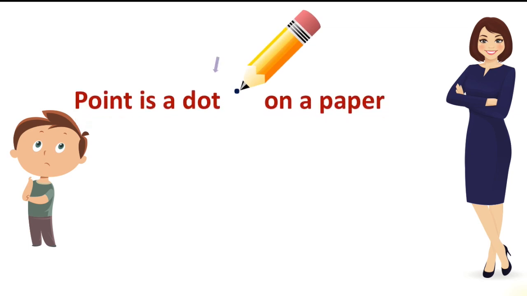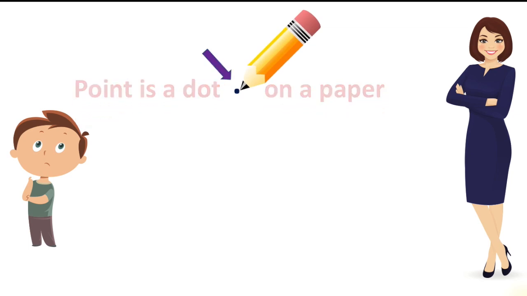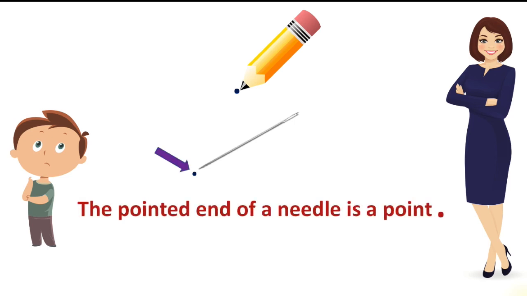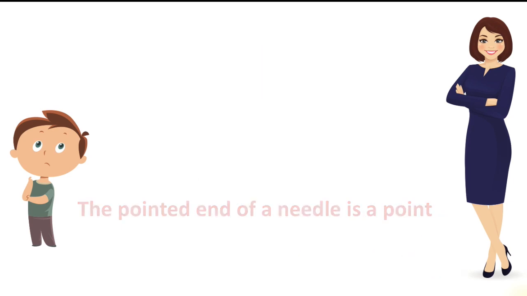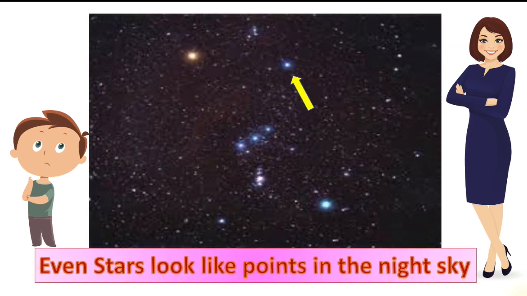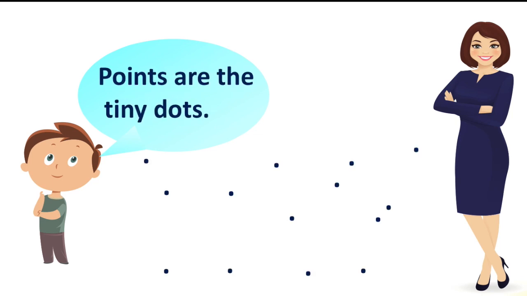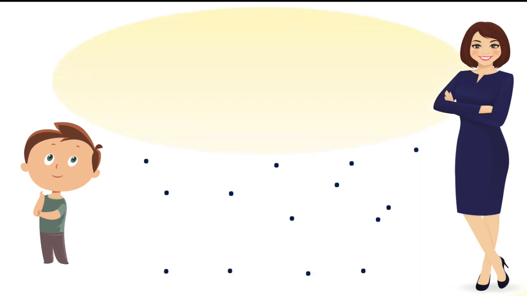What is a point? A point is a dot on a paper. The pointed end of a needle is a point. A full stop is also a point. When you look at the clear sky in the night, even the stars look like shiny little points in the sky. Yeah, I got it. Points are tiny little dots.